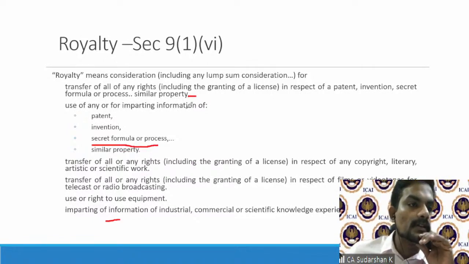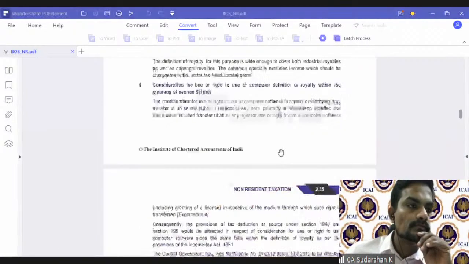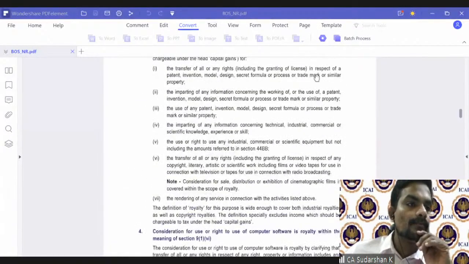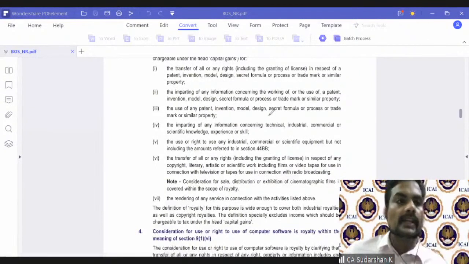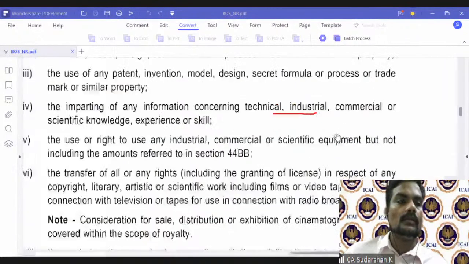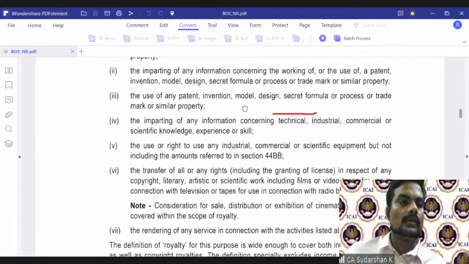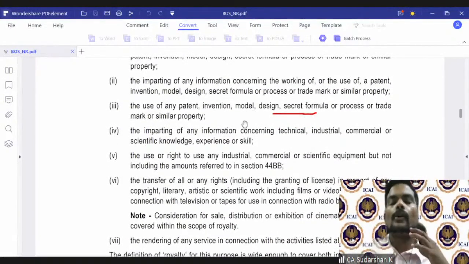Let me see if I can take this from the study material. So this is exactly from the Act: the use of any patent, invention, model, design, secret formula or process, or trademark or similar property.